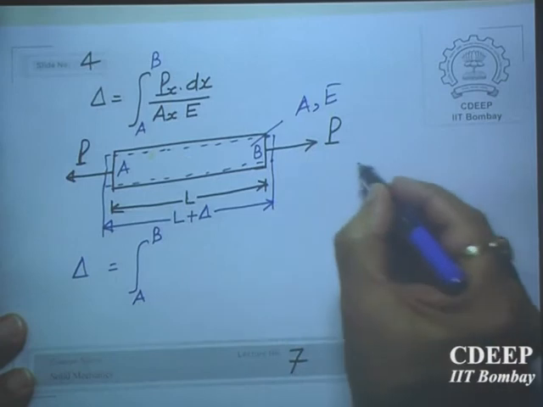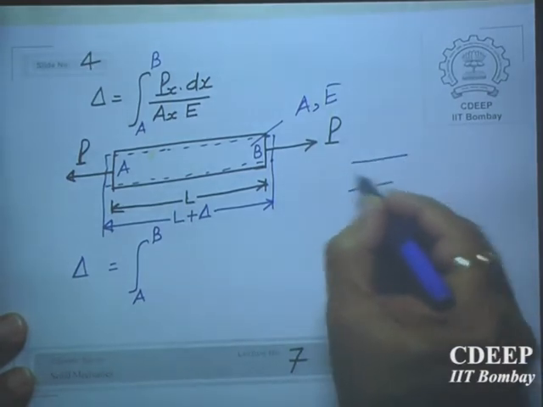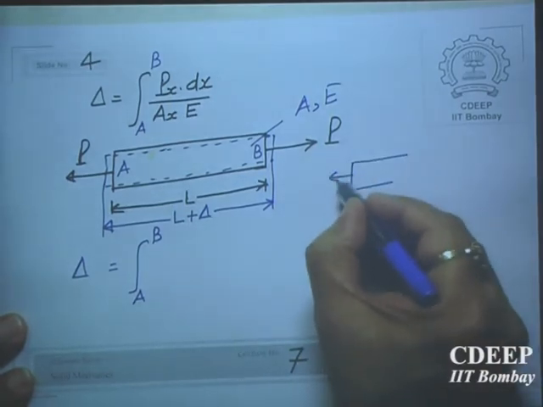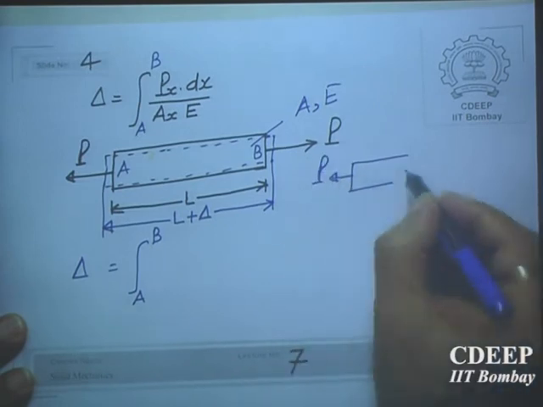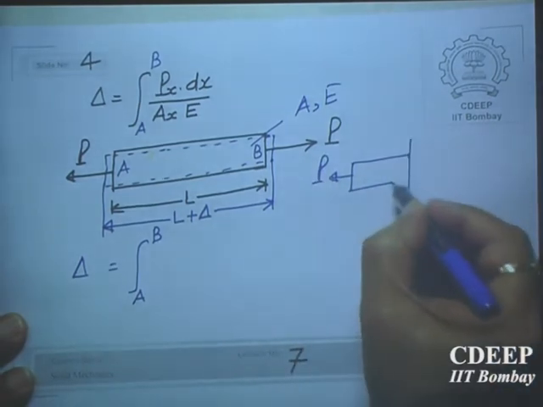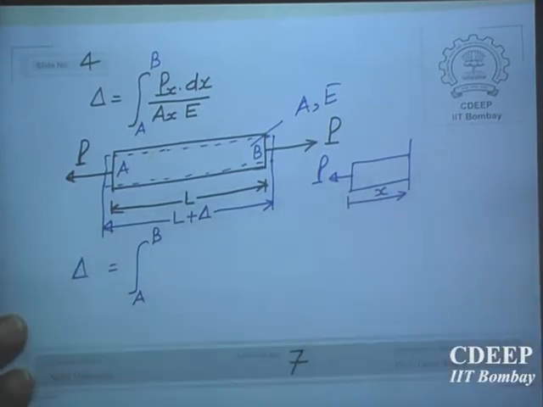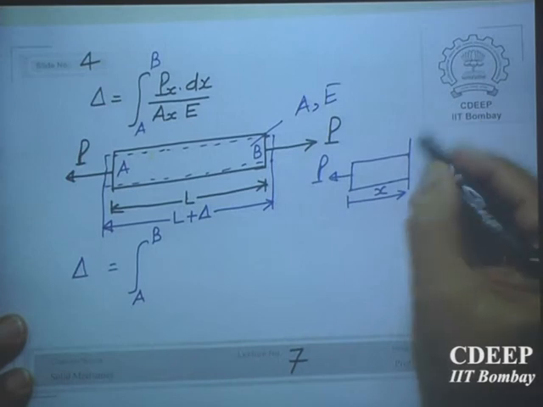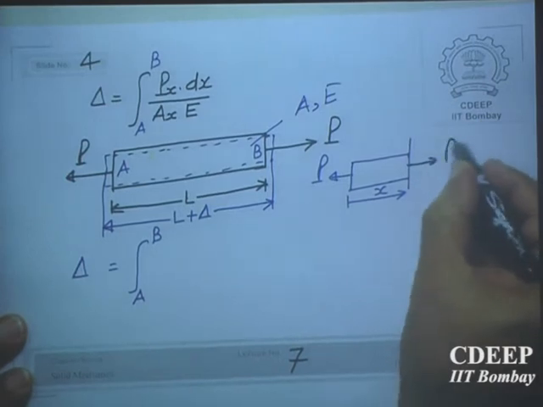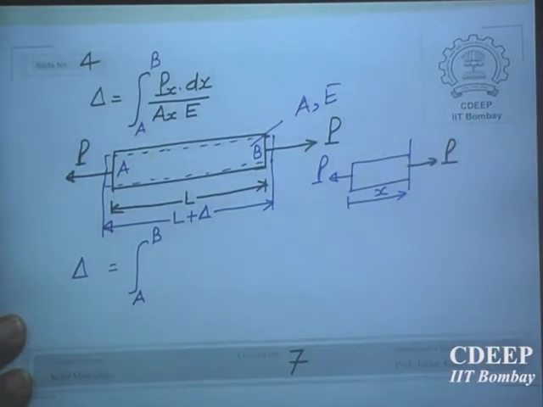If you take a free body diagram of this rod, if this is acting, what will be the force here at a distance x? Equilibrium requires that at any cross section the force will be only P. Is it okay?